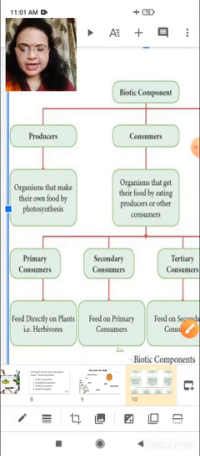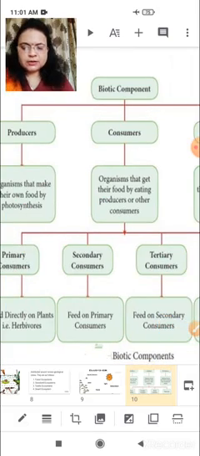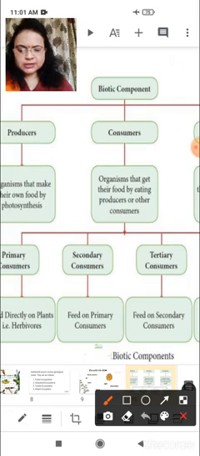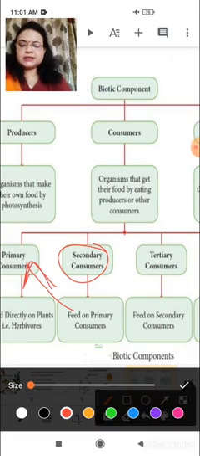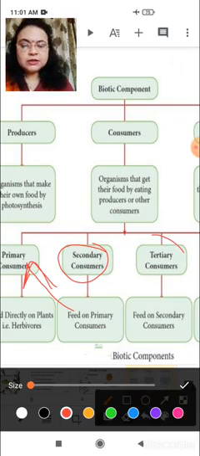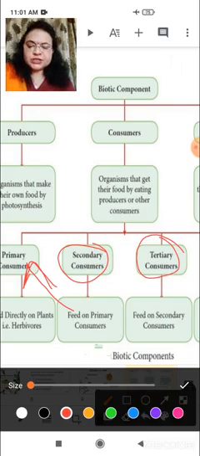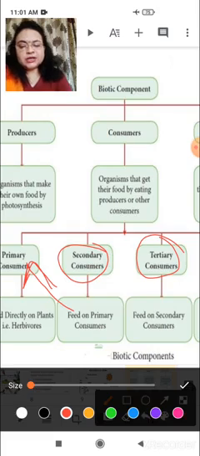Let me explain again. Here you can see now clearly. Secondary consumers feed on primary consumers, meaning animals which eat only plants. Now let's come to the third one, tertiary consumers.